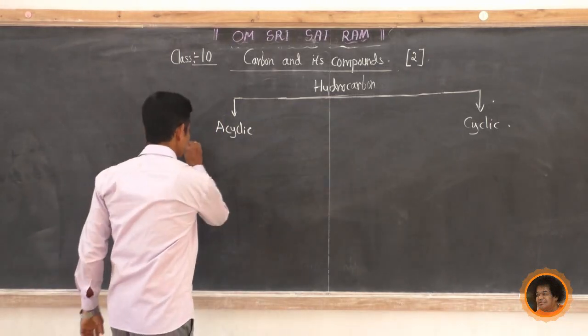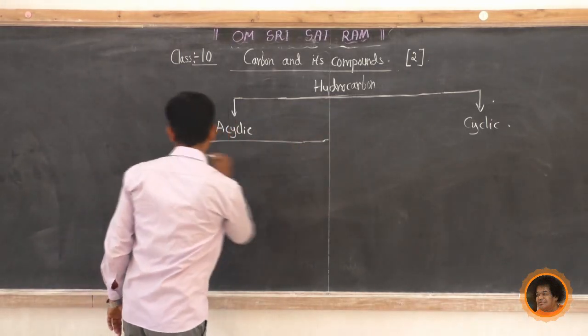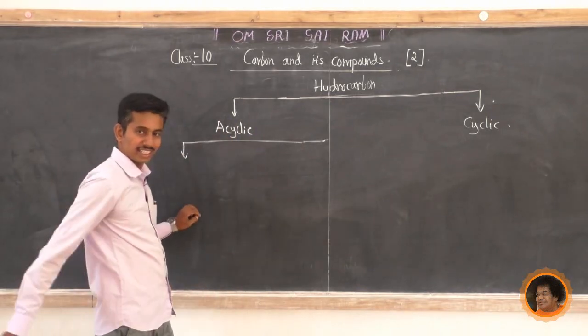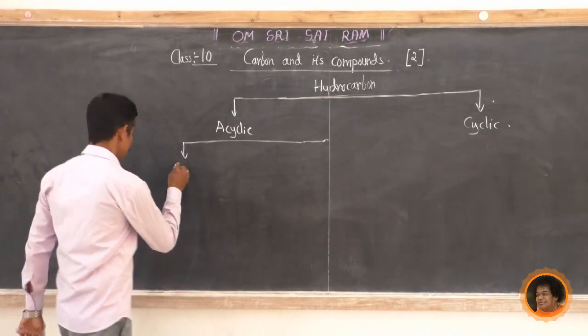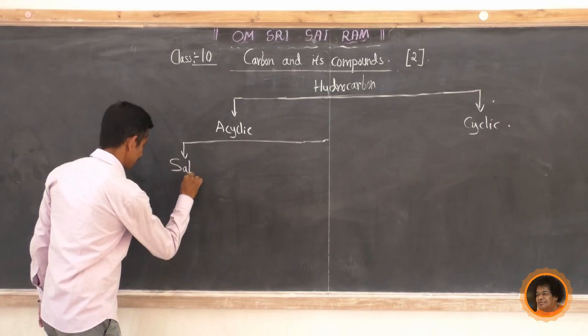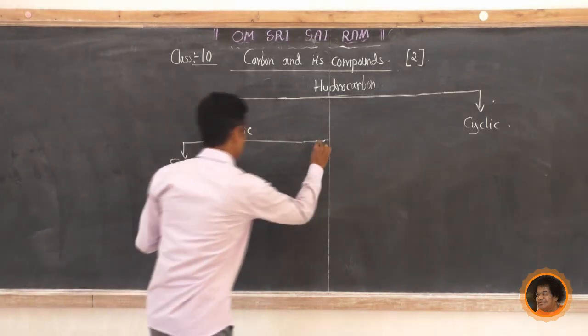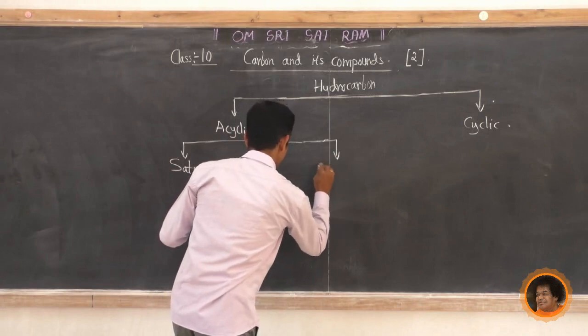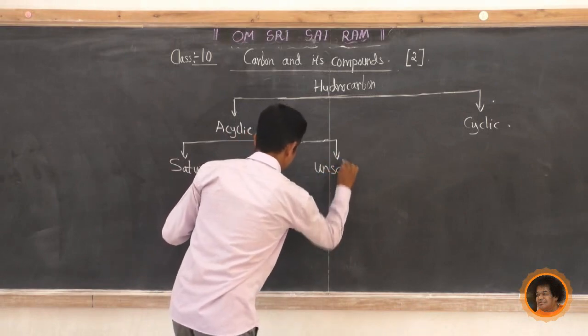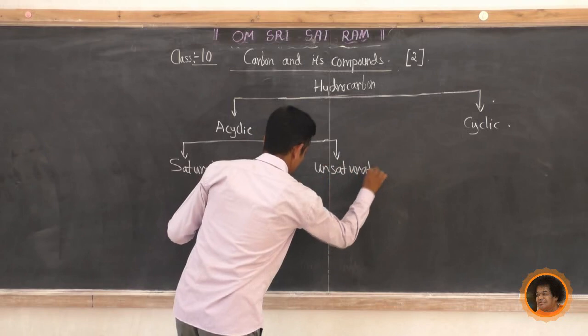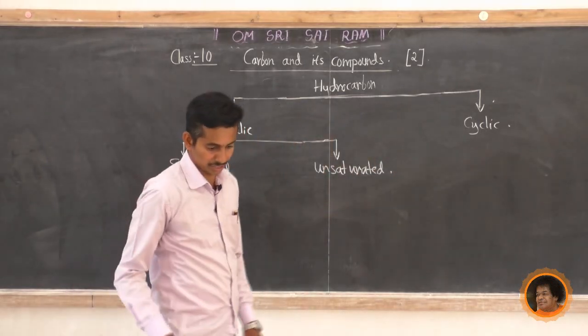In acyclic there are 2 types. Once again, this acyclic is classified into 2 types: one is saturated and the second one is unsaturated.